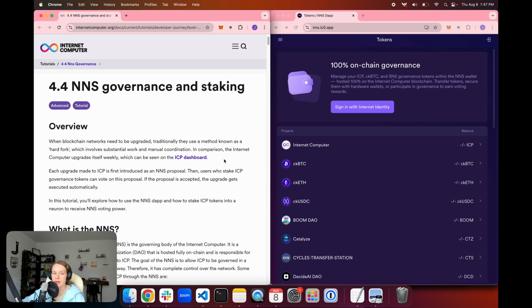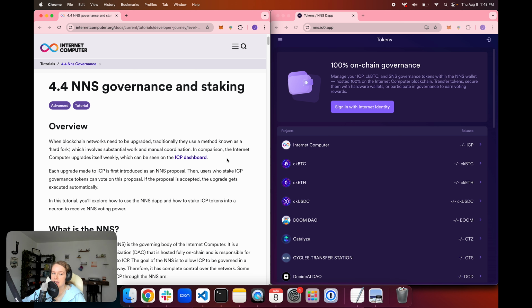That hard fork involves substantial work and manual coordination, and it leads to things such as the Ethereum fork a couple years ago, which led to the creation of two separate networks, Ethereum Classic and then Ethereum as it is now. In that instance, the Ethereum network wanted to upgrade its consensus protocol and change from a proof of work consensus mechanism to a proof of stake consensus mechanism. So it changed a lot of the underlying technology used on the platform, and the only way that they were able to do that was through this hard fork method.